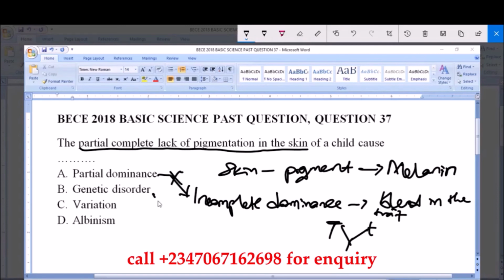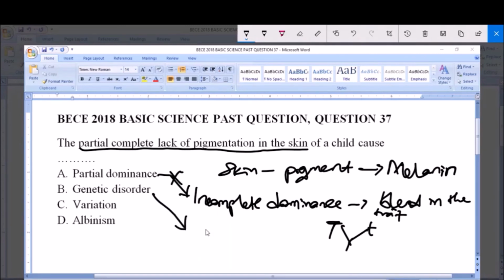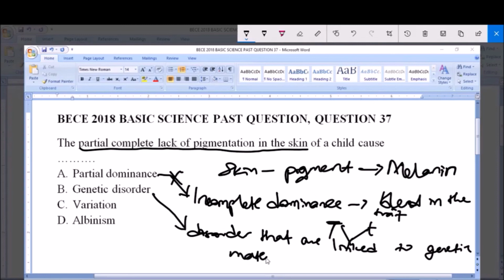Then B here says genetic disorder, and like we know, a genetic disorder simply refers to disorders which are linked to genetic materials, that is the genes. For instance, if there's a problem in the coding of genes, you can have a genetic disorder. Or if there's a problem in the structure of these genes, a genetic disorder can result.